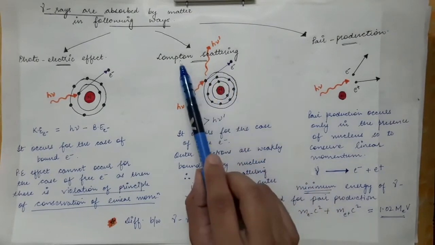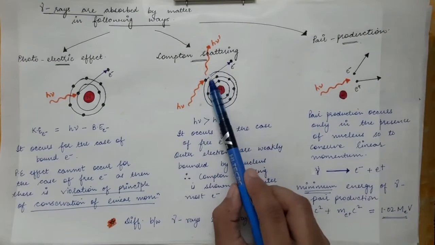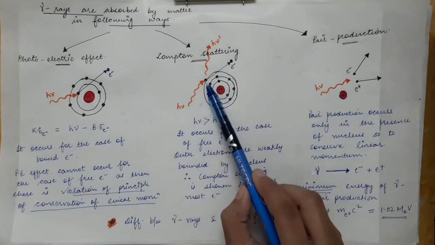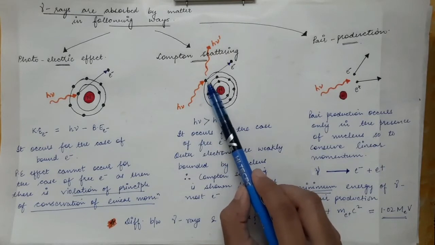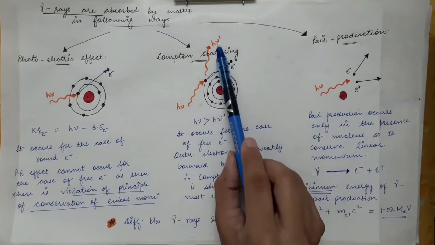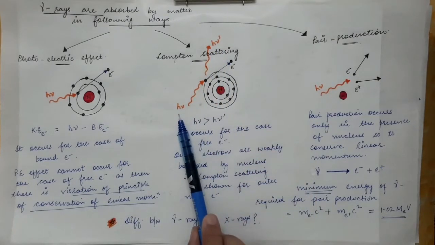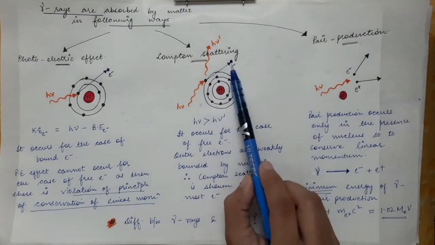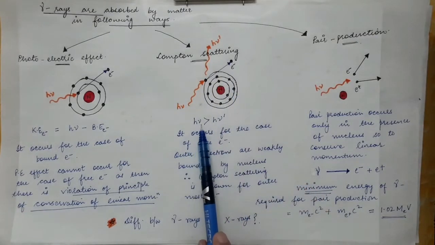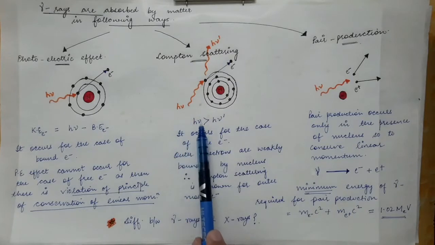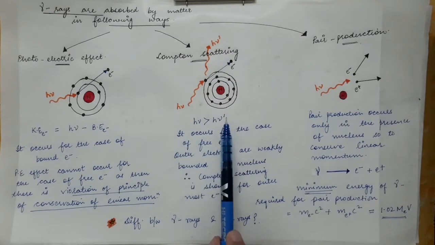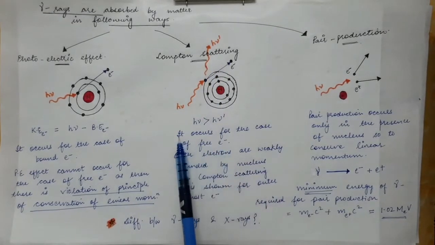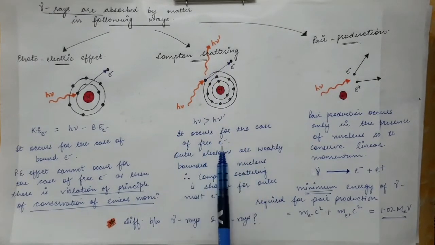Therefore we have shown Compton scattering for this weakly bound outer electron. So when this gamma photon falls on the free electron, the gamma photon gets scattered with energy which is less than that of the incident photon energy, and the rest of the energy is given to the electron as its kinetic energy. So h nu, which is the energy of the incident photon, is greater than h nu prime, which is the energy of the scattered gamma photon. And Compton scattering occurs for the case of a free electron.